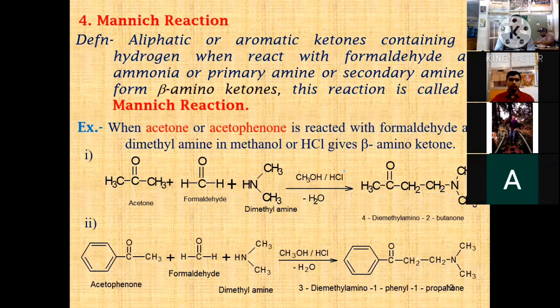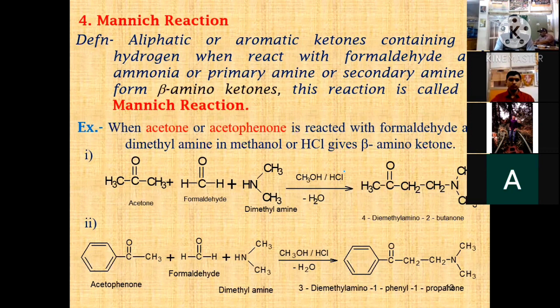For example, when acetone or acetophenone is reacted with formaldehyde and dimethylamine in methanol or HCl, it gives a beta amino ketone. In this reaction, formaldehyde is compulsory and a primary or secondary amine is also compulsory.